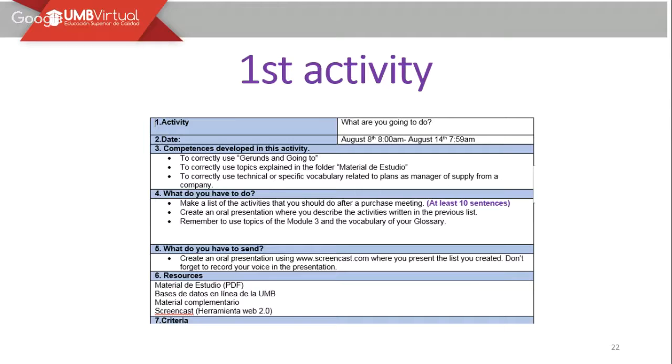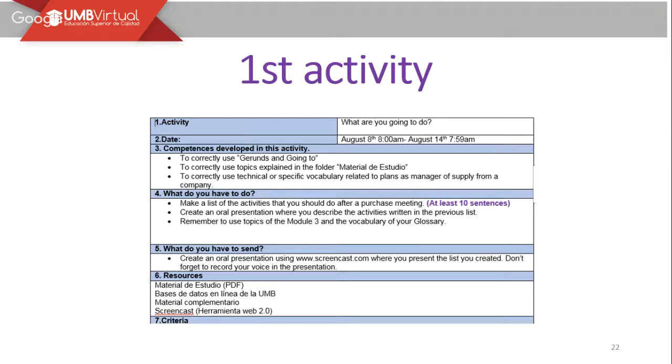And remember to use topics of module 3 and the vocabulary of your glossary. Very important to take it into account because sometimes you don't use the glossary words much, but you can take advantage of them and put them into the sentence. What do you have to say? You're going to create an oral presentation using screencasts.com when you present the list you created, and don't forget to record your voice in the presentation. That is going to be pretty important.